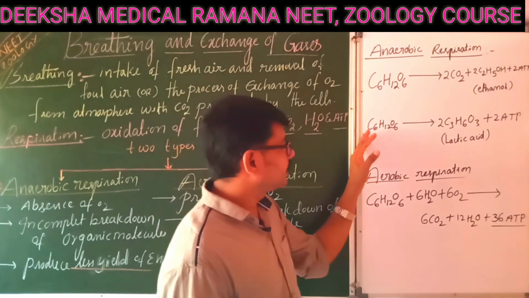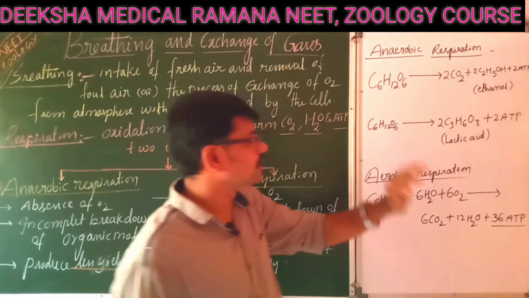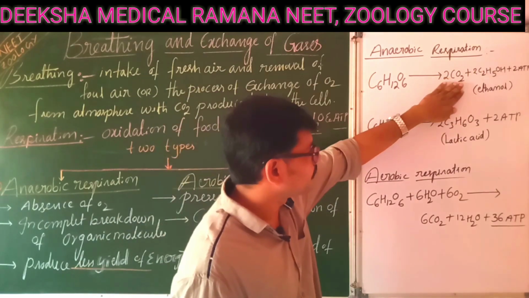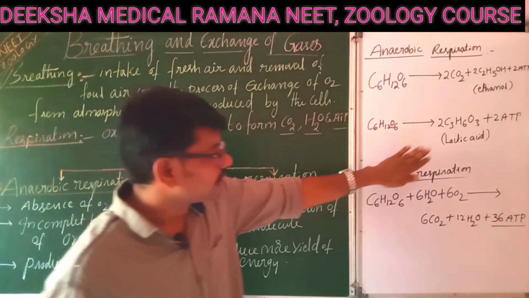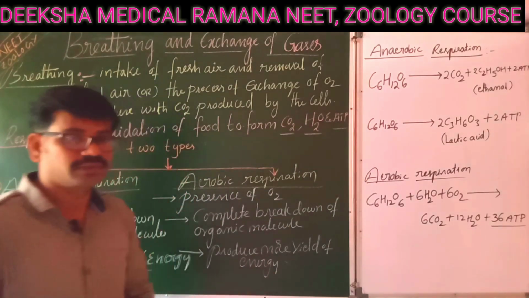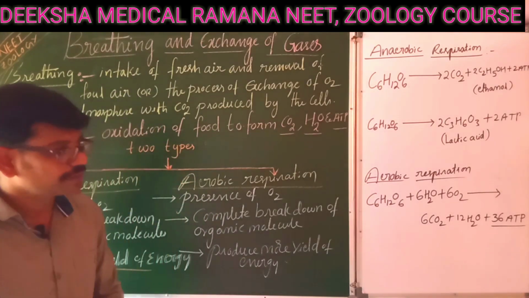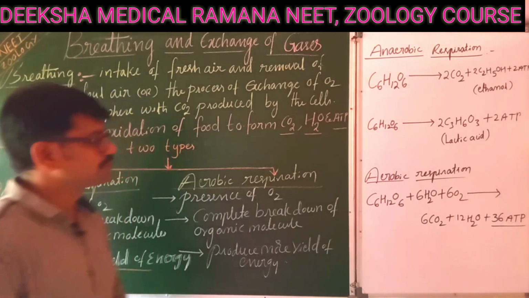Like that, here we can take lactic acid fermentation and ethyl alcohol fermentation. Ethyl alcohol or ethanol fermentation takes place in yeast. Lactic acid fermentation takes place in human beings, that is in the skeletal muscles, as well as you can see lactic acid fermentation in Lactobacillus also, right?